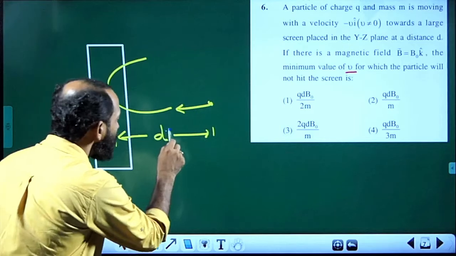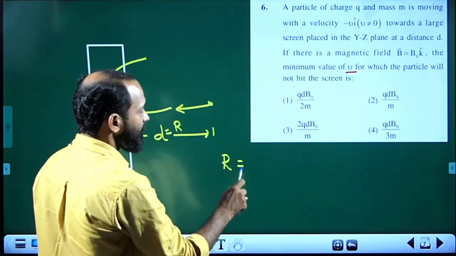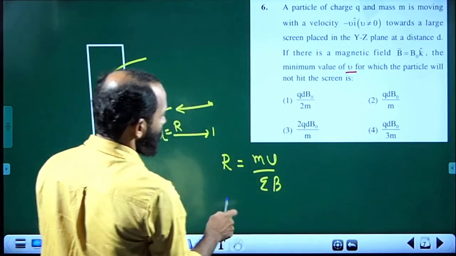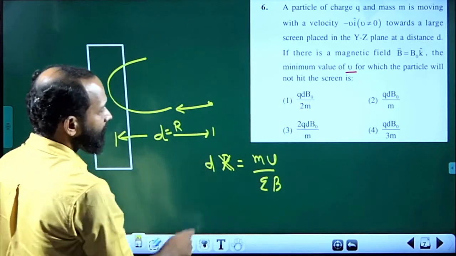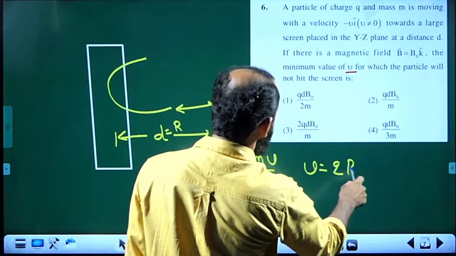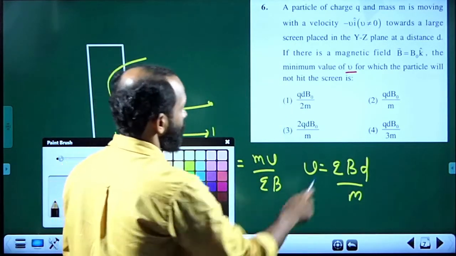So here d may be referred to as r. We know the formula for radius of a charge in magnetic field, mv divided by qB. So this r can be rewritten as d, so that v is equal to qBd divided by m. So the correct answer is the box.